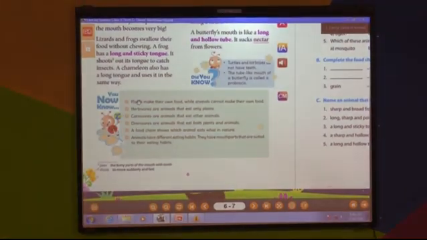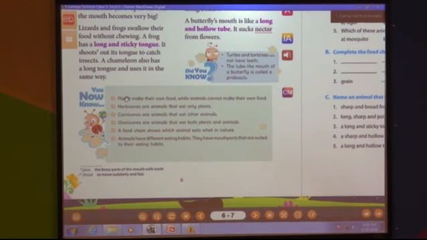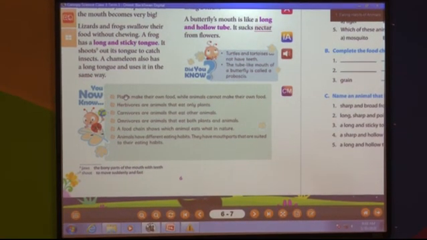Herbivores are animals that eat only plants. What do herbivores eat? Only plants. Now, carnivores are animals that eat other animals. So, what are the carnivores? They eat other animals. Now, omnivores are animals that eat both plants and animals.